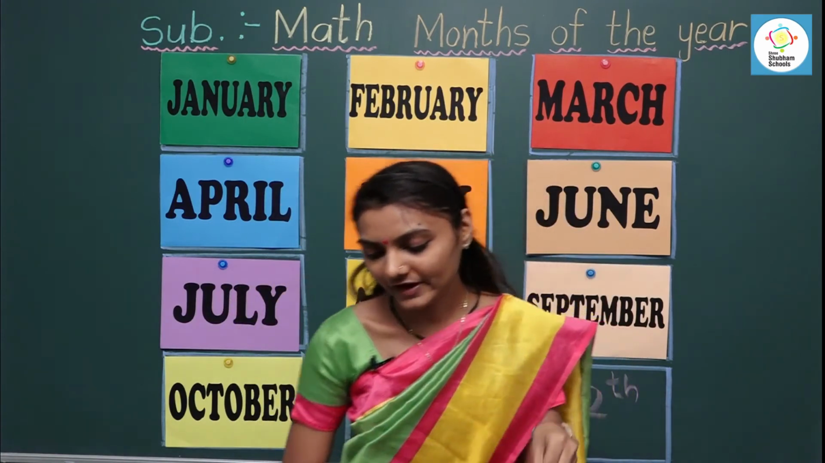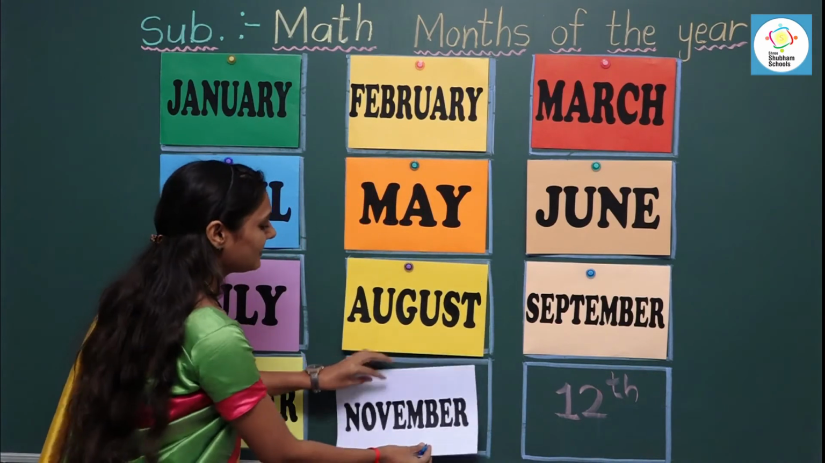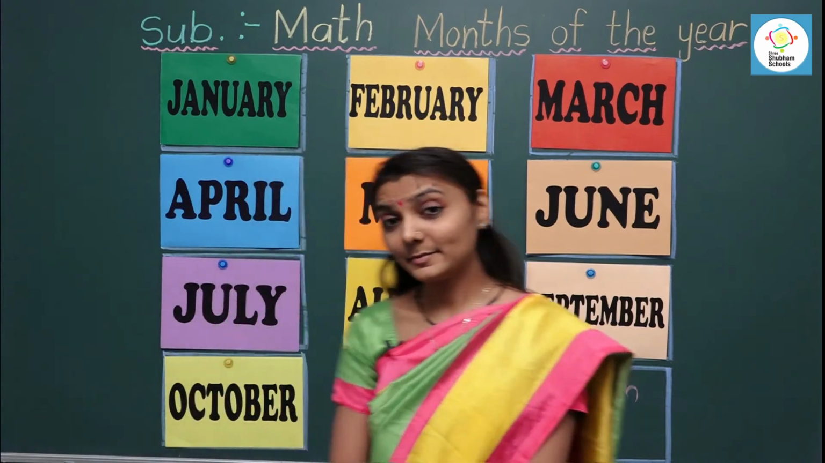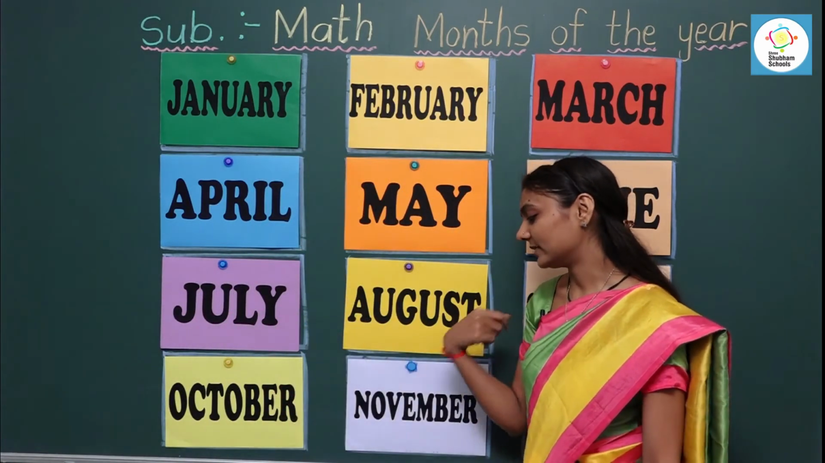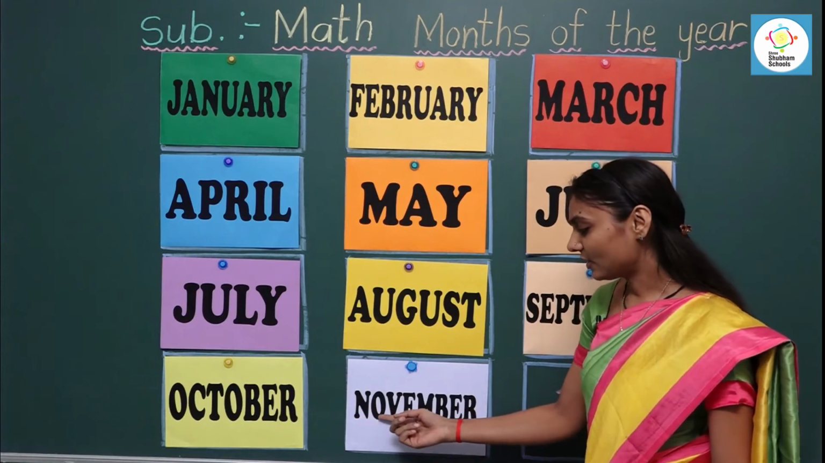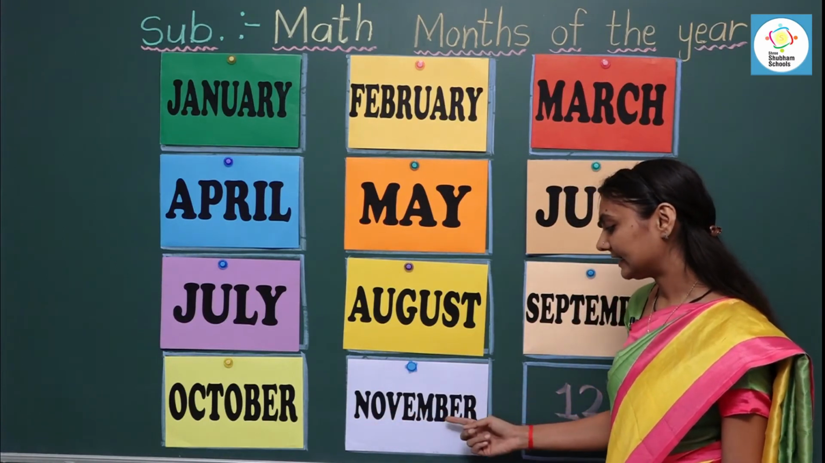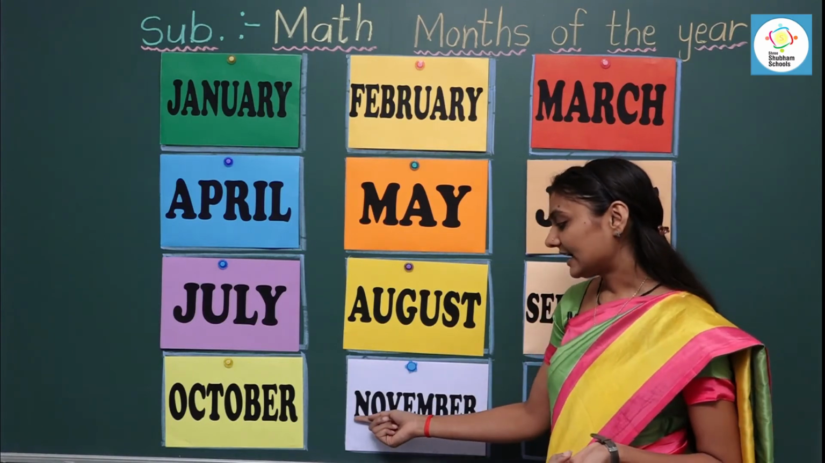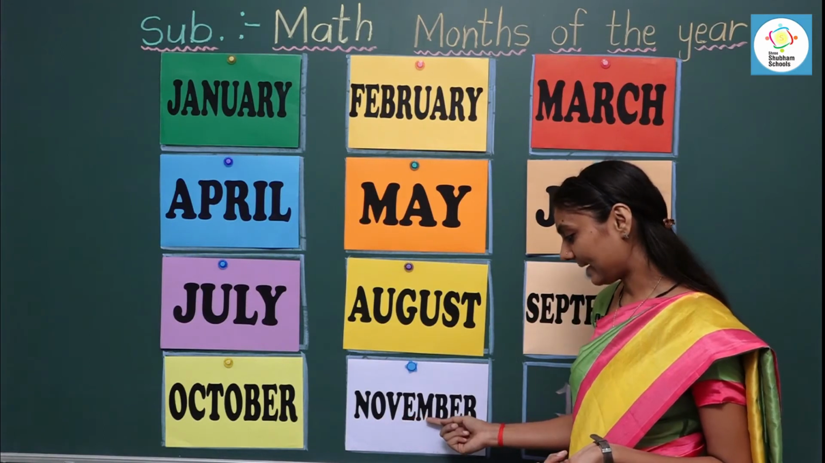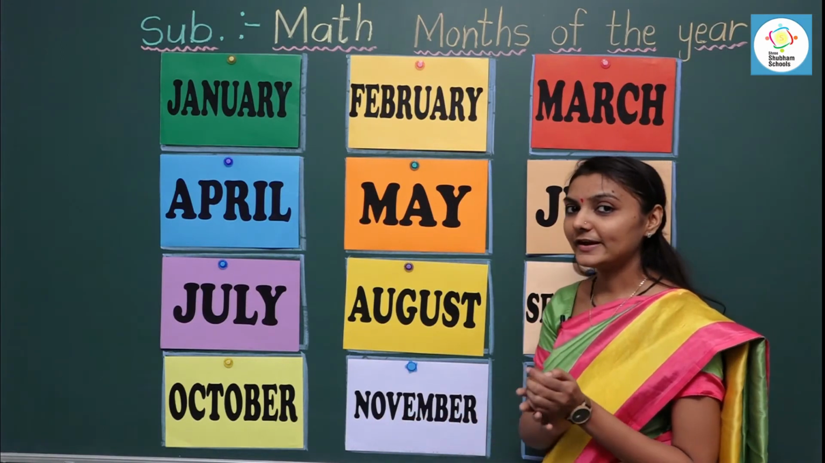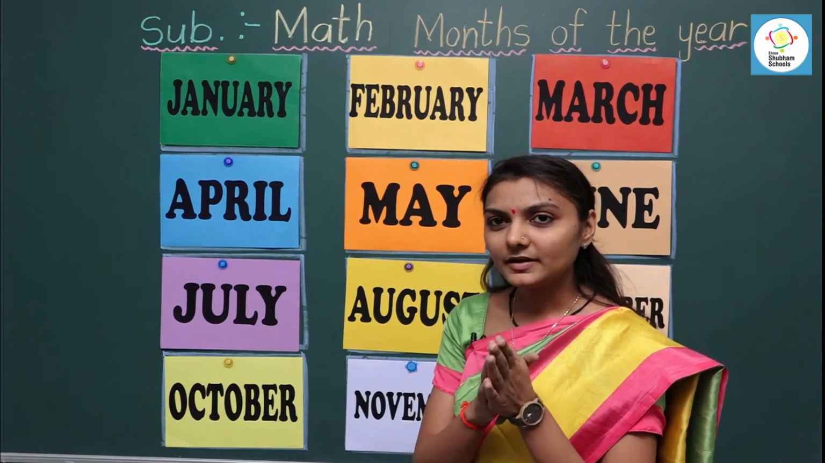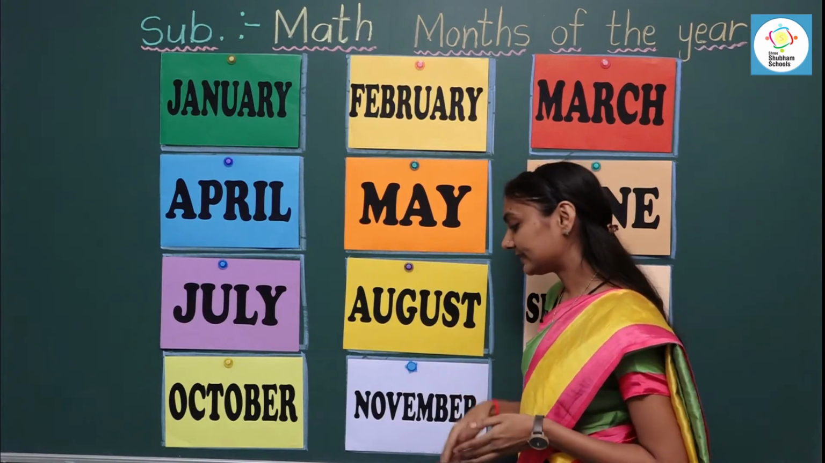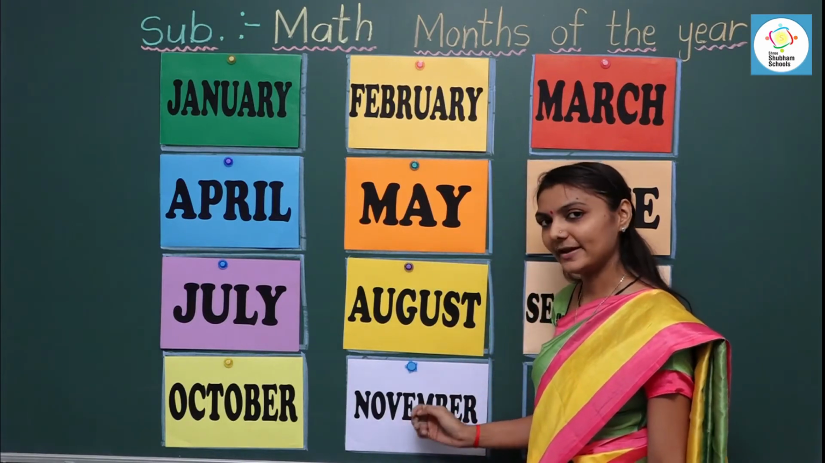November. November is the 11th month of the year. And November comes after October. Let's read the spelling. November. One more time. It's your turn. Speak with me. November. In November, our first season begins. That is winter. We enjoy the winter season in the month of November.